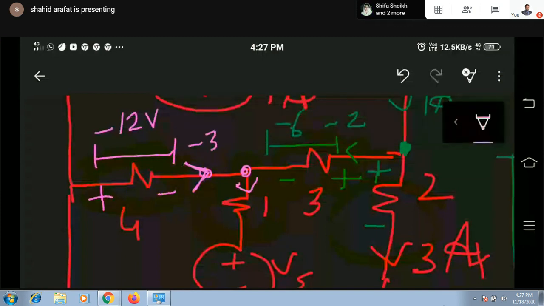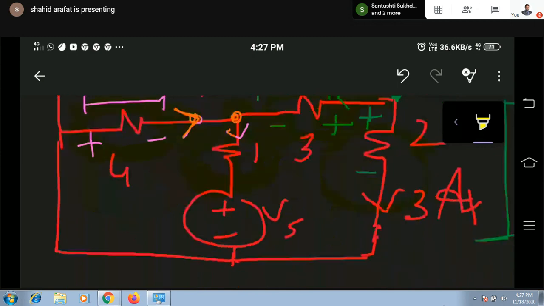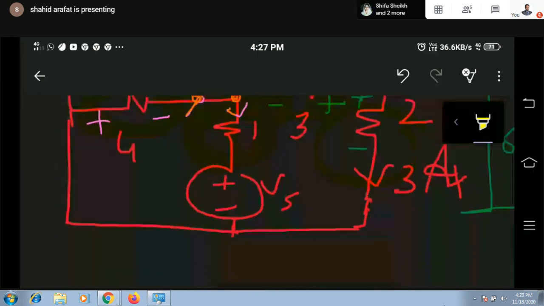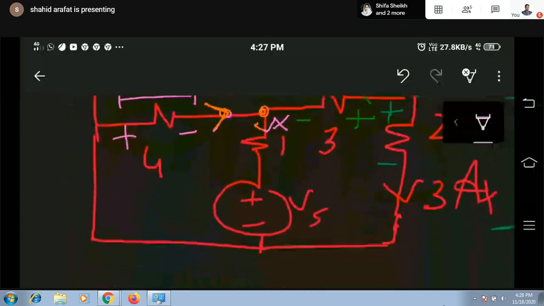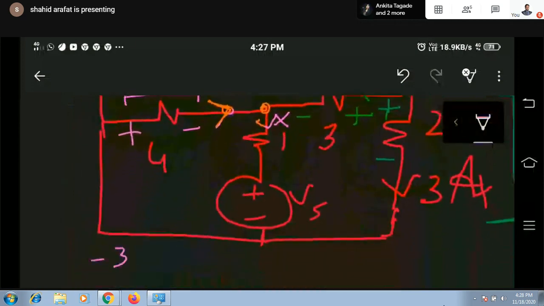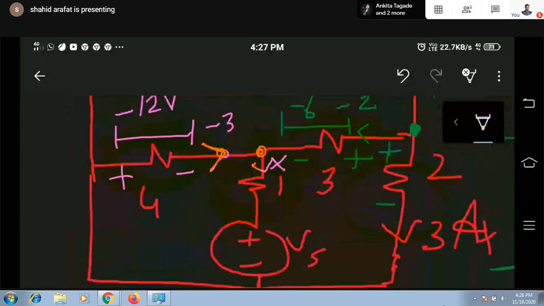After getting the value of this current, I can apply KCL at this point. At this point, this is incoming, and this one is outgoing. Let's consider it as X, just simply write down X for the time being. Incoming current is -3 at the node. -3 is incoming.